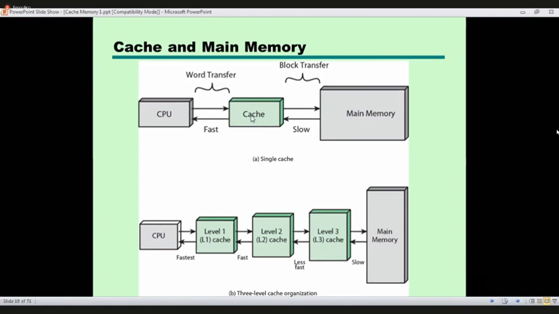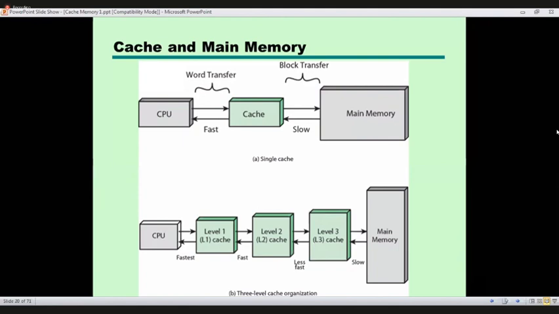Since the block has 10 words, all those words can be read from the cache without going to main memory. That is due to the locality of reference. If it is not there, then it has to move on to the main memory, take the relevant block and place it in the cache. That is how the cache operates.